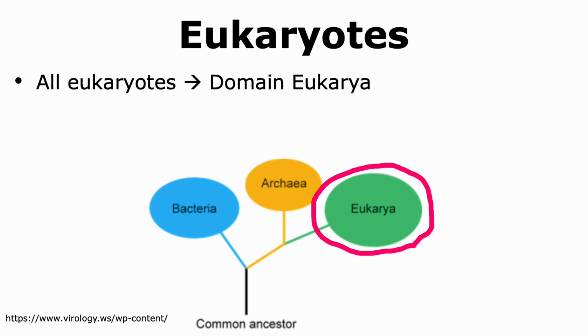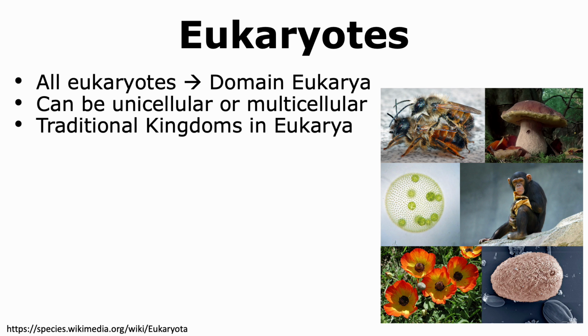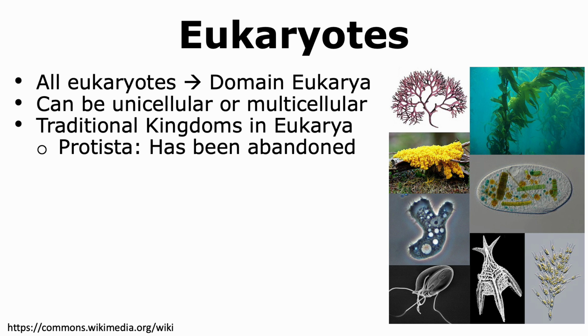There is immense diversity among eukaryotes. Some are unicellular, while others are multicellular. There are 4 traditional kingdoms in the domain of Eukarya. The first one is Protista.